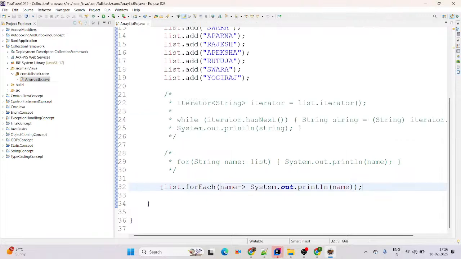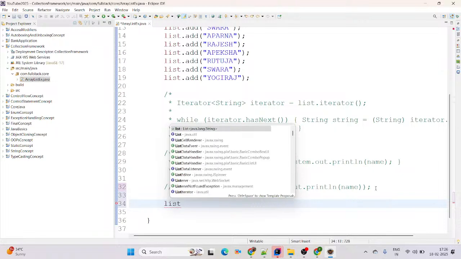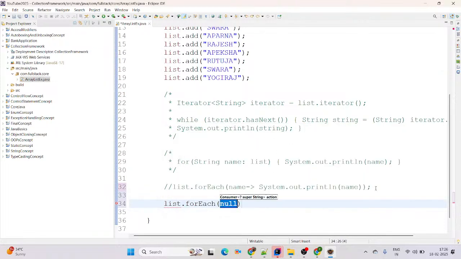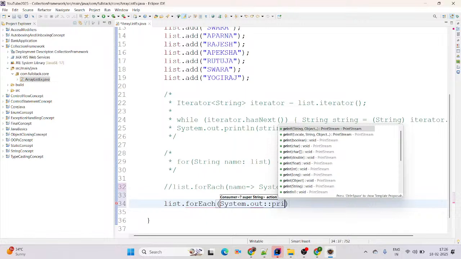Now again we have another Java feature, forEach with method reference. Then you can simply use list.forEach, and we are just going to call system.out, and this is the method reference println.